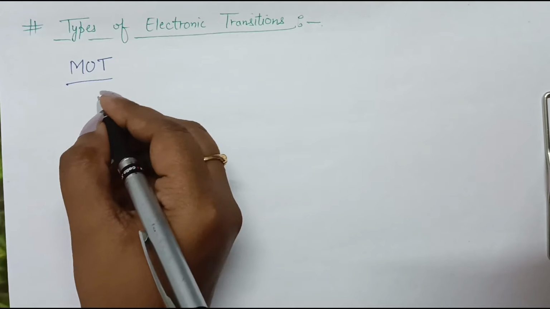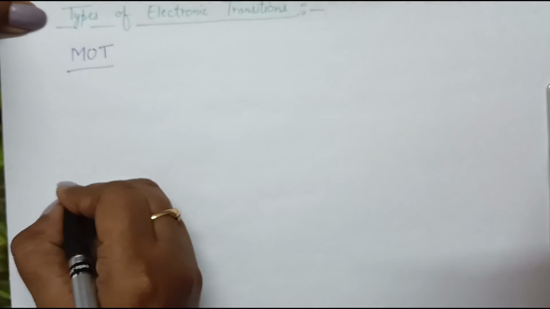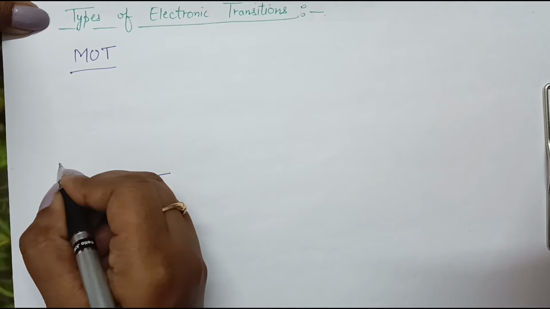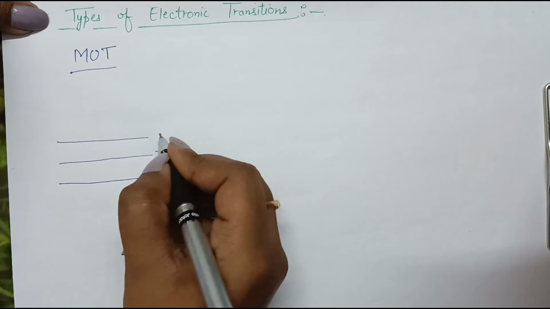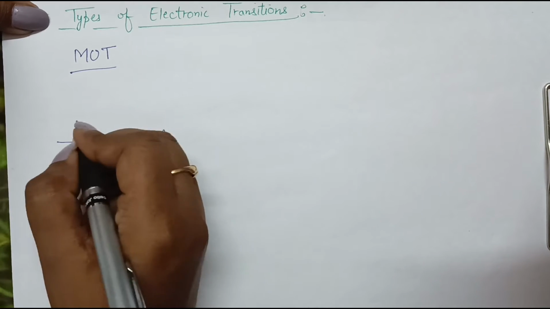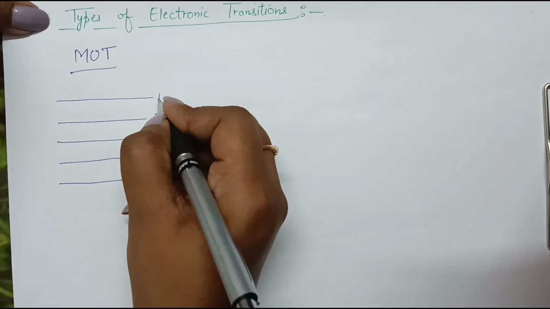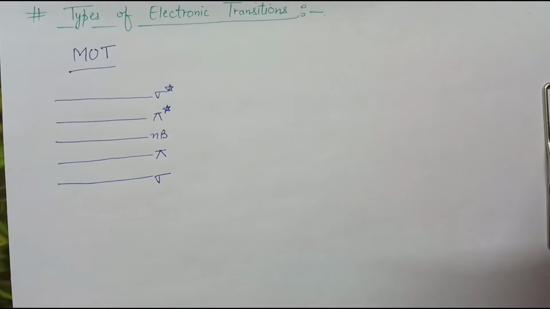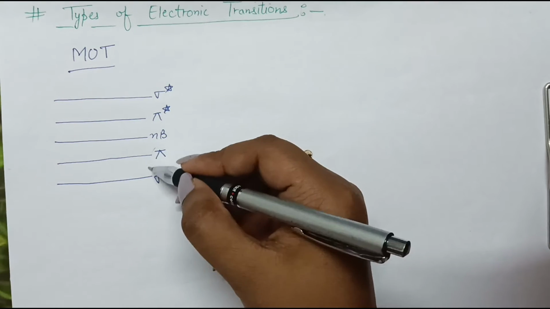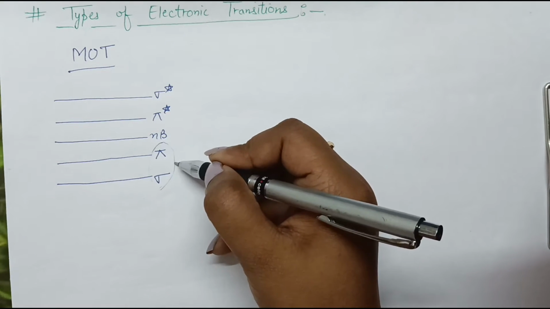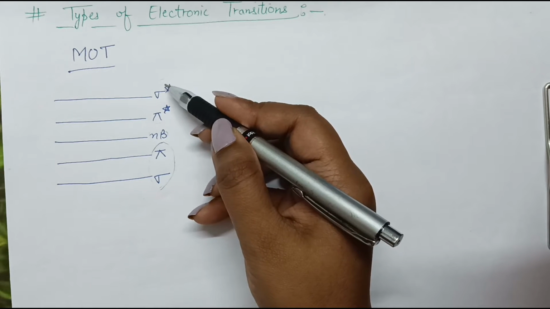See, we have discussed the energy levels, right? So the energy levels were sigma, pi, non-bonding, pi star, and sigma star, right? Now these were the bonding molecular orbitals, this is non-bonding, and these are anti-bonding molecular orbitals.